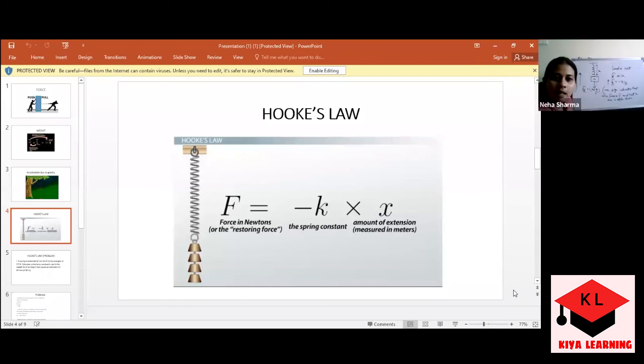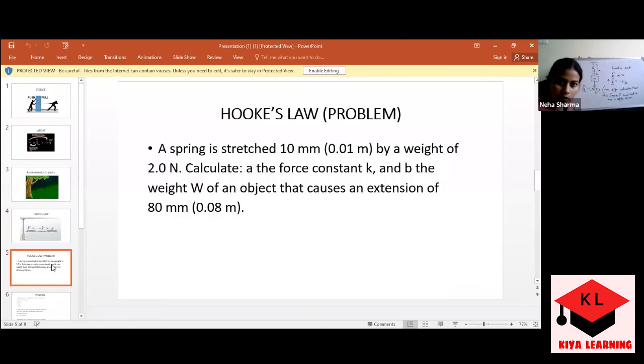So we have a numerical. I would like you to understand it, and we will solve it. I'll help you in solving this. So this is a numerical in front of you. Try to understand first, and then let me know if you need any help. We will discuss it first, and then I'll give you some hints.